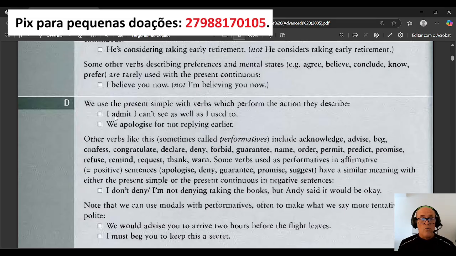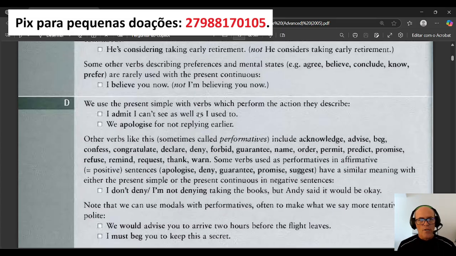Anyway, so admit here is a verb that we don't use with the present continuous, okay, or continuous forms in general. So we don't say I am admitting. We say I admit. The same with apologize. Apologize is pedir desculpas, okay? We don't say I am apologizing or we are apologizing. We say I apologize, okay? Apologize to someone for something.